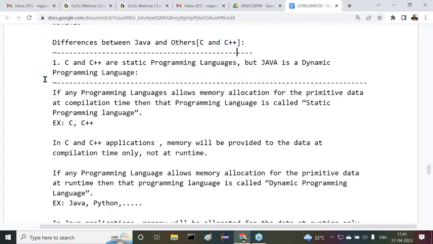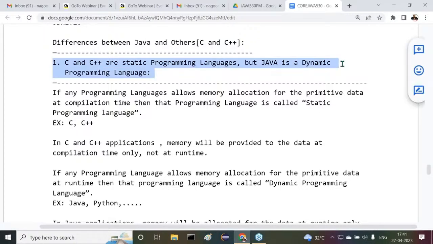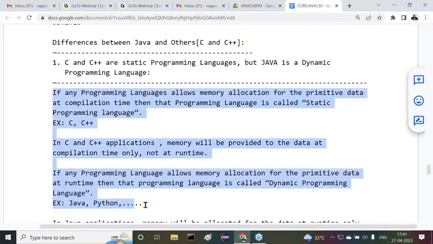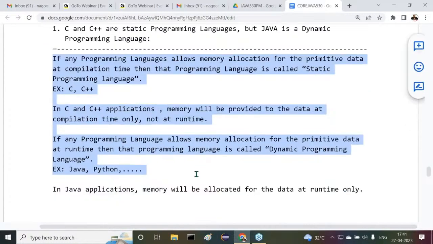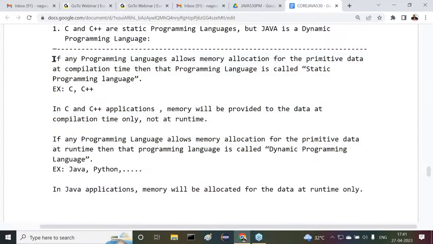In the comparison, what we completed, if you observe this point, the first one is that C and C++ are static programming languages, but Java is a dynamic programming language. Some points are given here. Now try to understand it clearly. Already the required points I've given, but I want to give some more explanation.